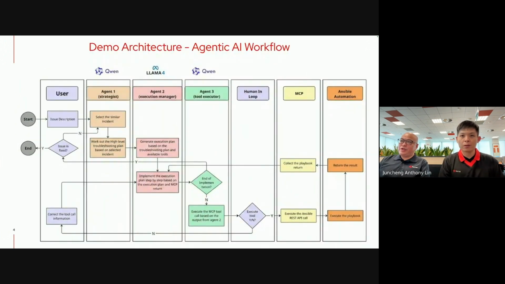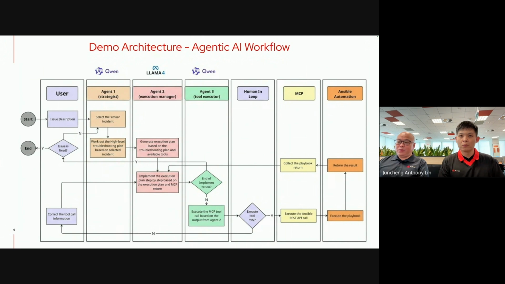Hi, this is the Agentic AI workflow. First, the user provides the issue description. Agent 1 will search for the most similar past incident to work out the high-level troubleshooting plan. Agent 2 will generate an execution plan based on the high-level plan and available tools. Agent 3 will execute the execution plan step by step.